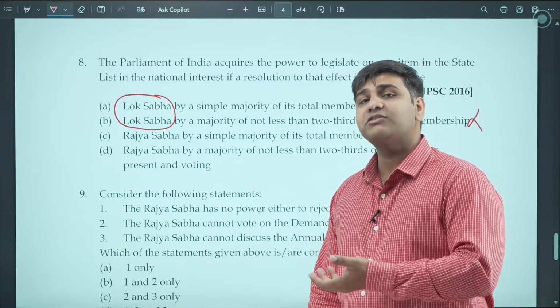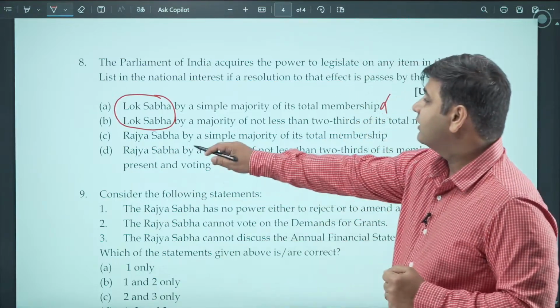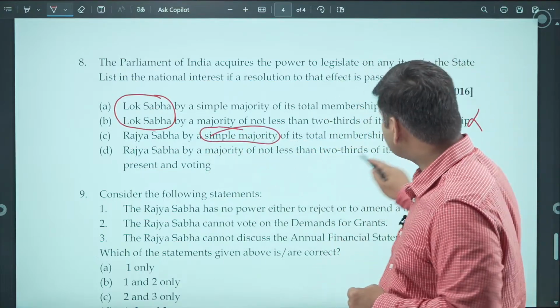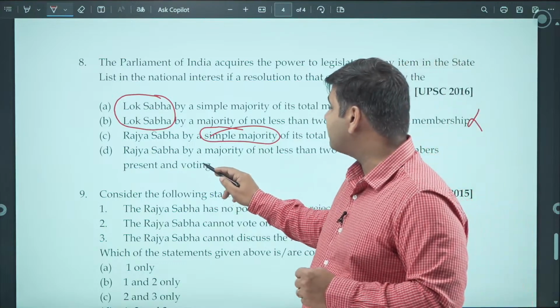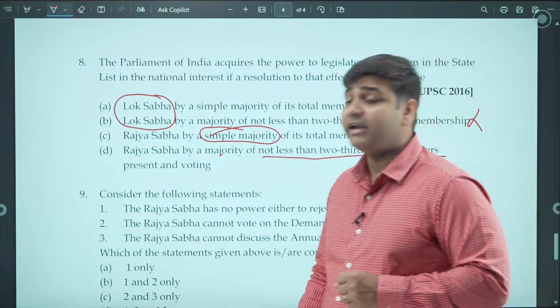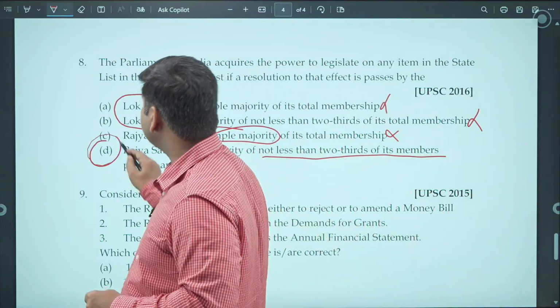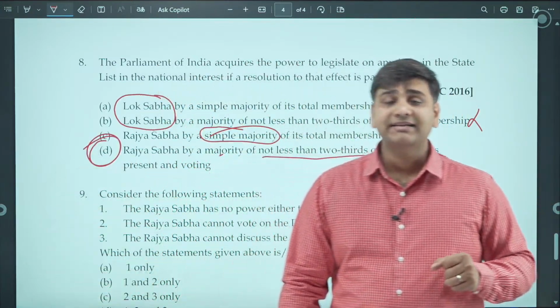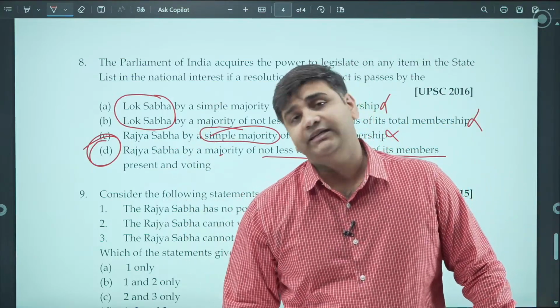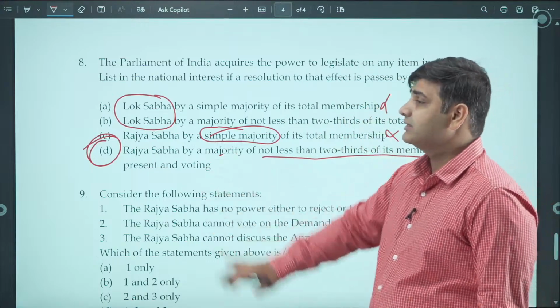And in which manner that resolution has to be passed, we will see. Rajya Sabha by a simple majority? No. Rajya Sabha has to pass this resolution by a special majority, which is not less than 2/3 of its members present and voting. And then only the Parliament gets the power to legislate on the matters enumerated in the state list. I hope you are getting this.